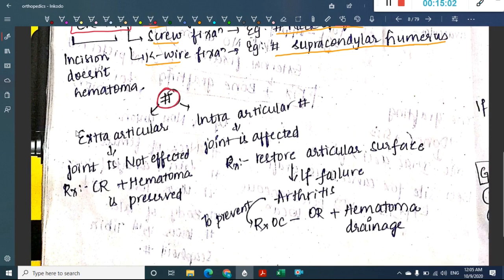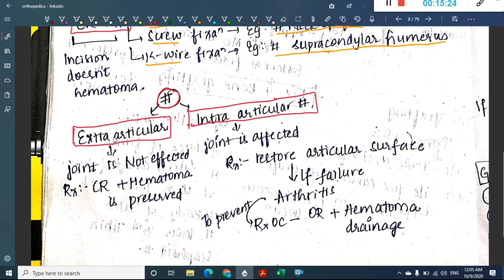Then for the fractures we are dealing with, there is one more classification which is also important. The fracture can be either extra-articular or intra-articular. When do you call the fracture extra-articular? If the joint space is not affected, that is outside the articular surface. Here the joint is not affected.